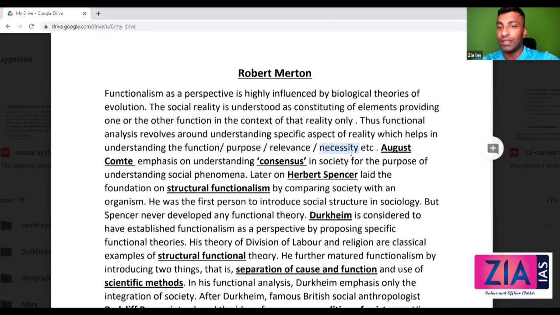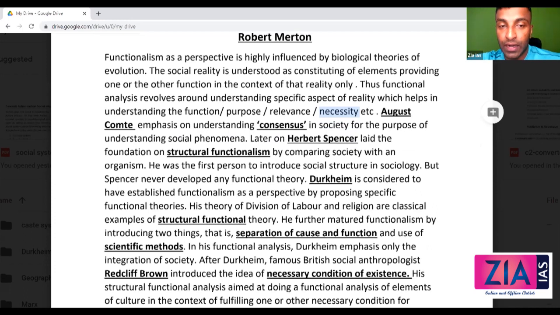Same as the case with religion. Auguste Comte emphasized understanding consensus in society for the purpose of understanding social phenomena. Later on, Herbert Spencer laid the foundation of structural functionalism by comparing society with an organism. We have seen that when we discussed the scope of sociology. And he was the first person to introduce social structure in sociology.